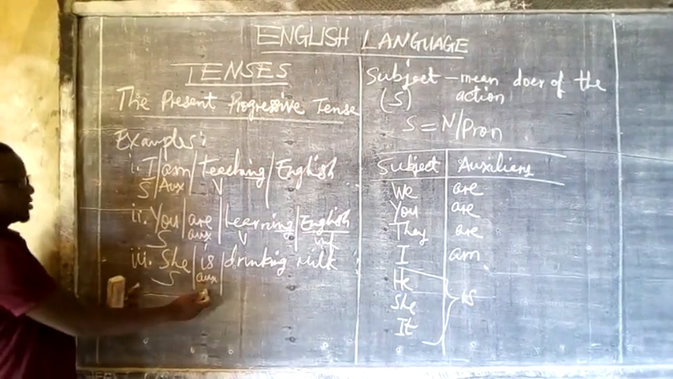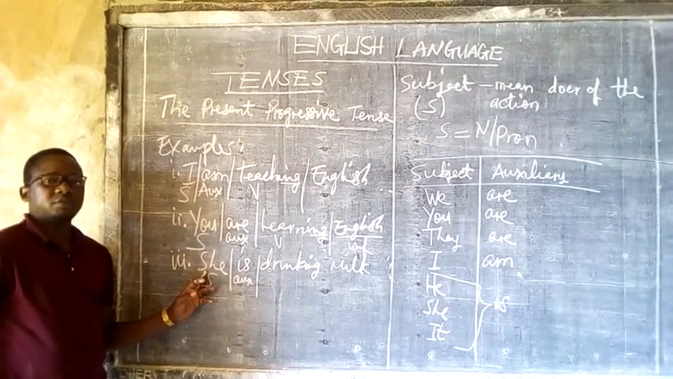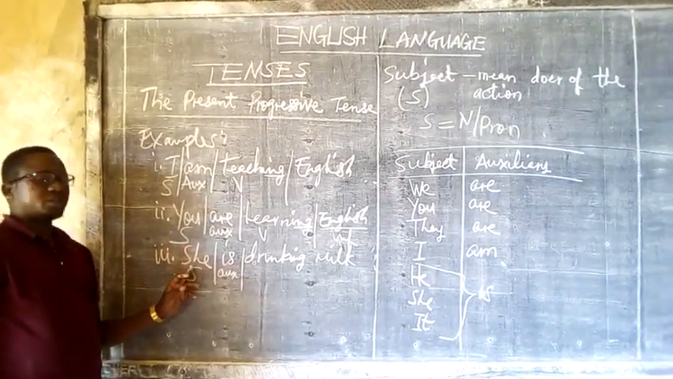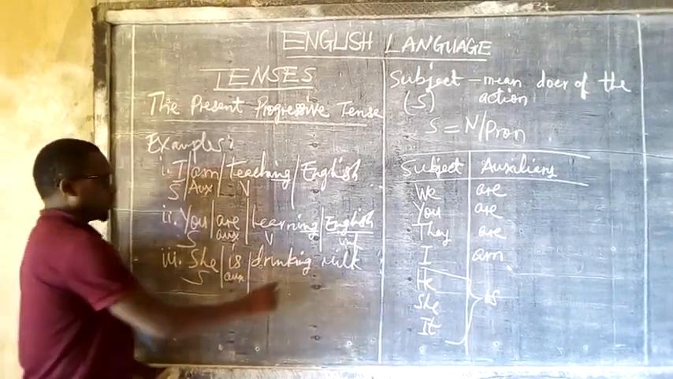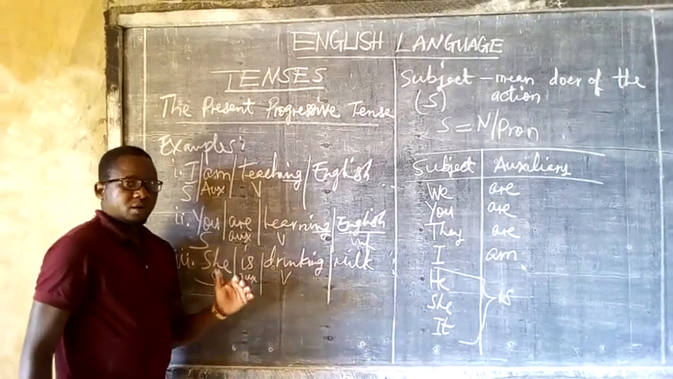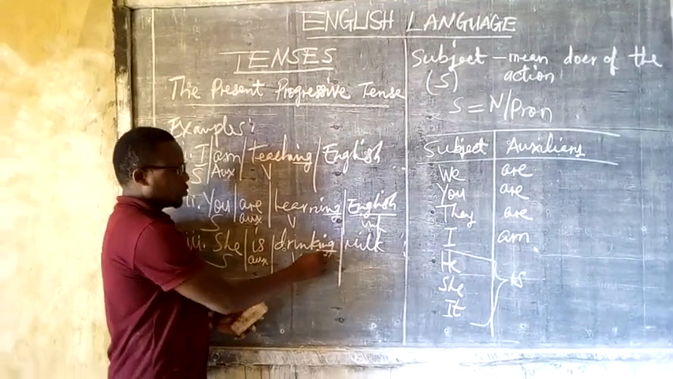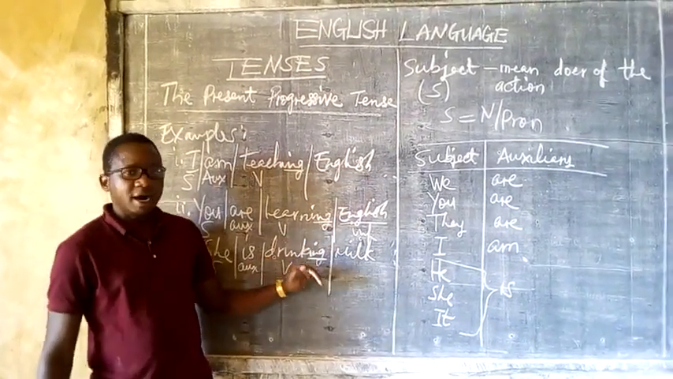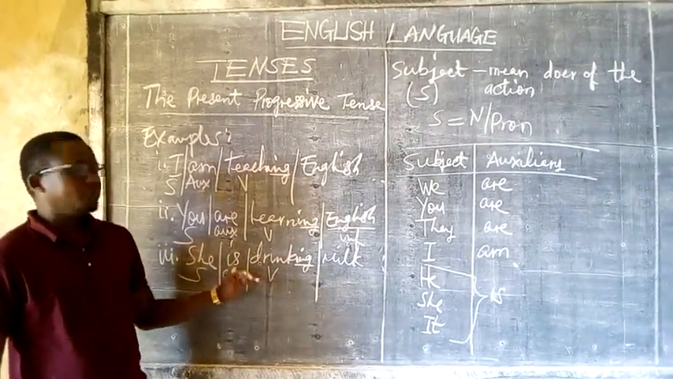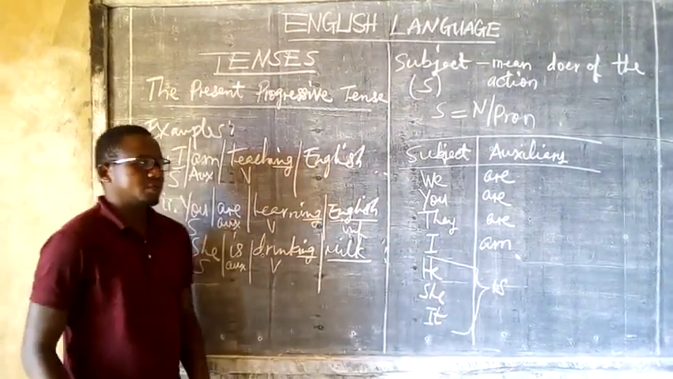So here, this is my auxiliary. I have decided to take is because my subject she is singular. That's why the auxiliary switches into is with this subject she, plus my verb here, drinking. Remember, I said that your verb must take ing formation. You add inflectional ing to the main verb to show that the action is in progress, plus the rest of the sentence, that is the infinitive.